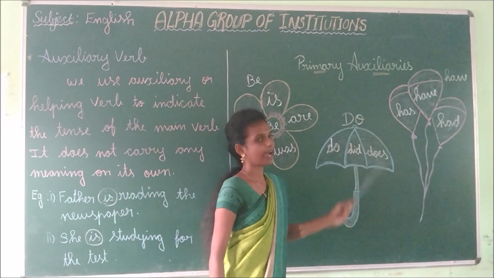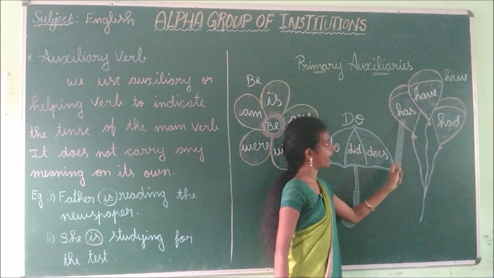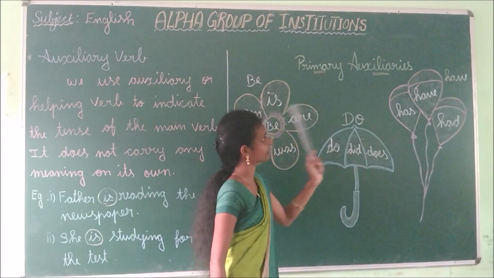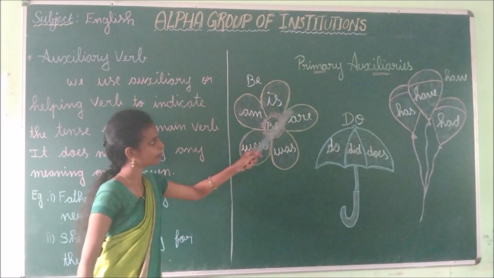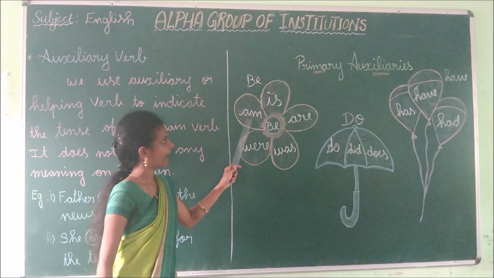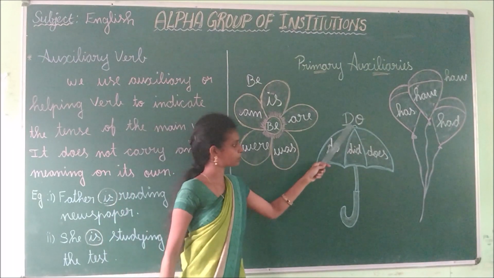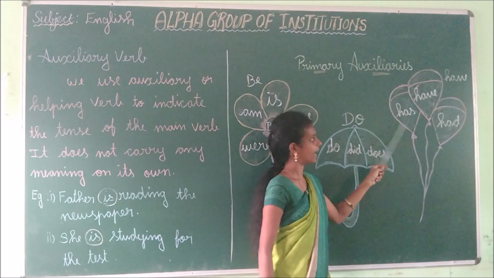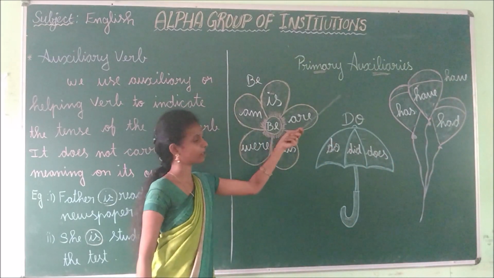And then the last one is the have verb: has, have, had. These three belong to the primary auxiliaries. What are they? Be verb, do verb and have verb. Be verb has am, is, are, was, were. Do verbs are do, did, does. Finally, have verb: has, have, had. Do you all understand, children, about the primary auxiliaries?